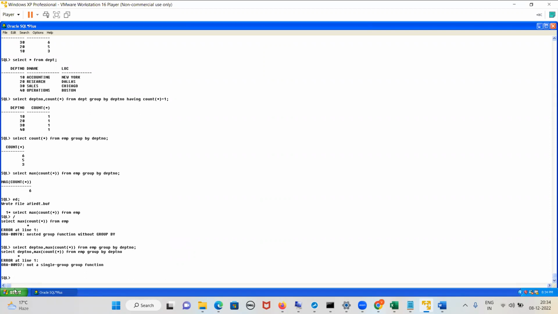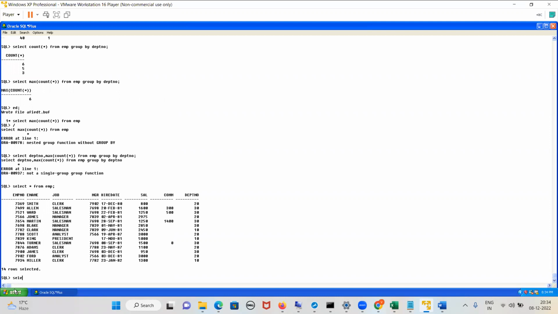Are you clear with the group function? Tell me yes or no, guys. Yes, sir. So what is group by? It is used for grouping the data based on the column name. Yes or no, guys? Yes. Now I'm writing one query. Just see here.